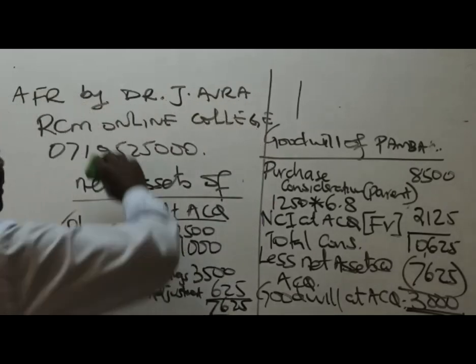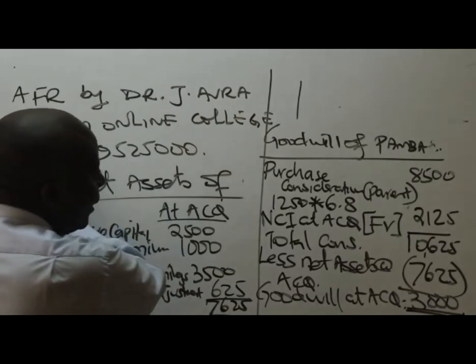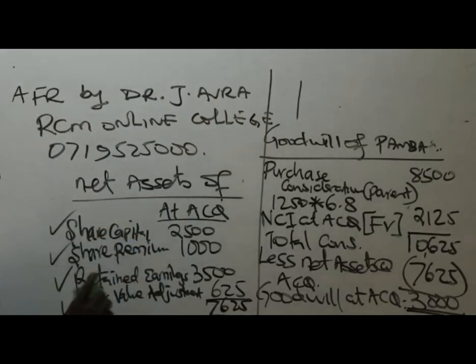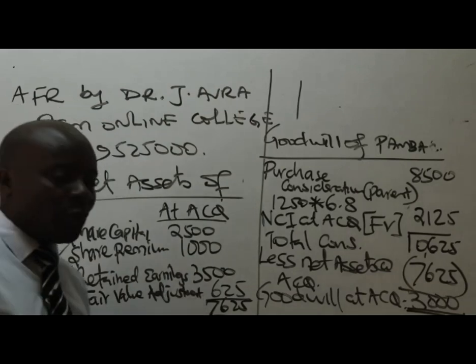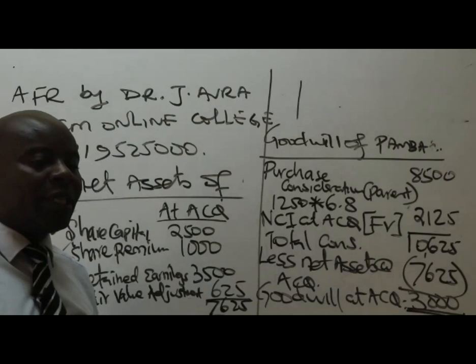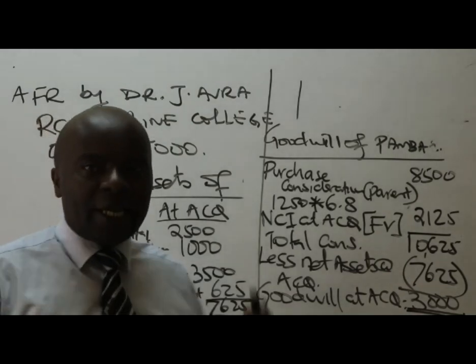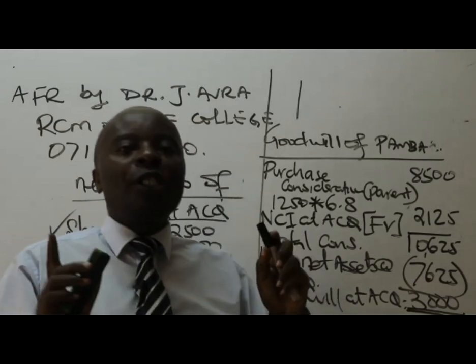For the second subsidiary, what do we have? Or rather, instead of me doing this one, I would want you, my students, to go ahead and compute the goodwill arising out of acquisition of DAFU.